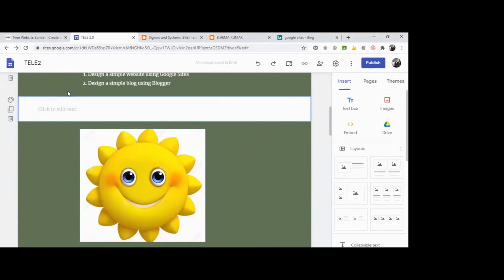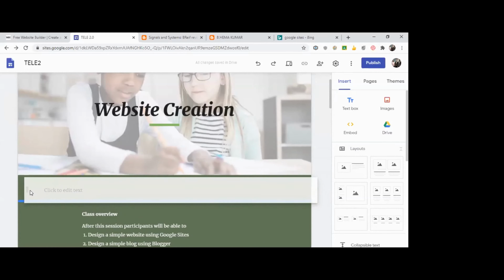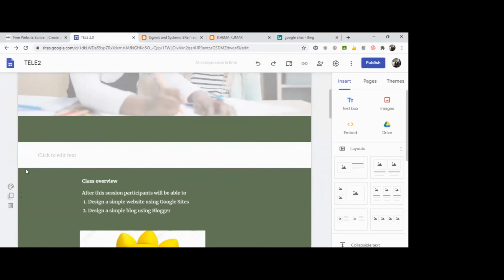I can just move it. This is a background. This is for moving it. You can just move it and place it in the location I want.